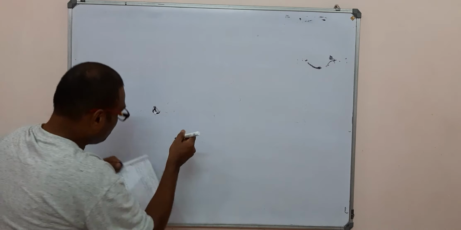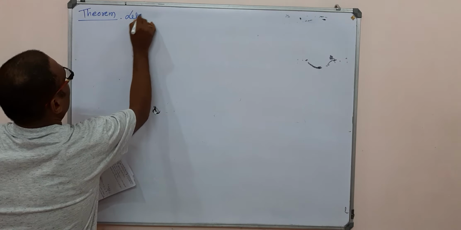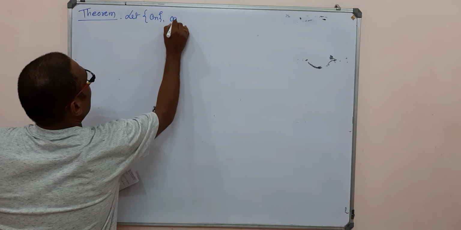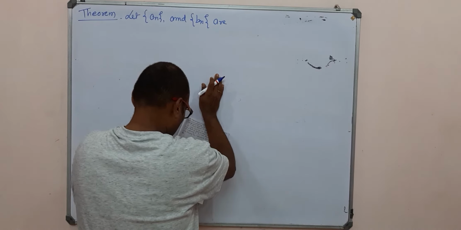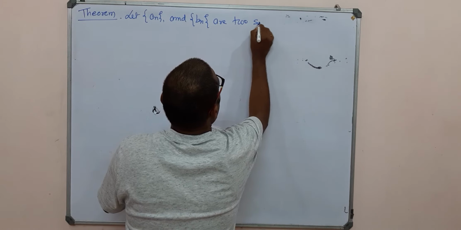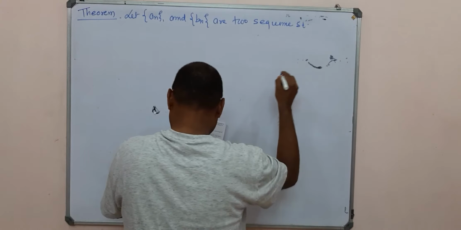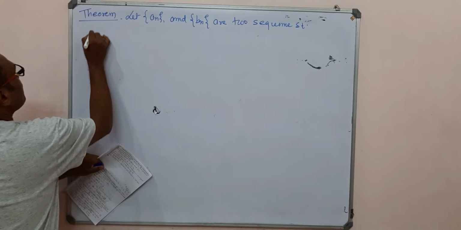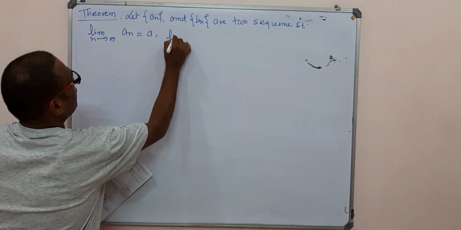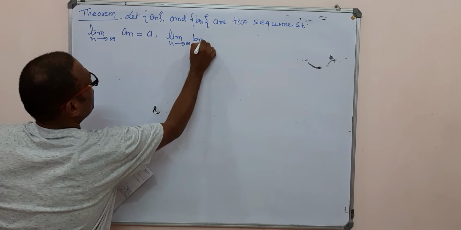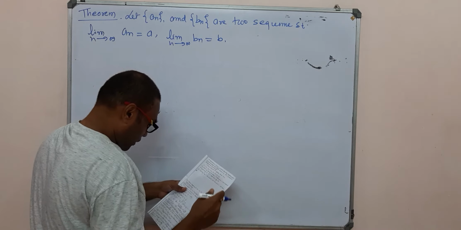Theorem: let an and bn be two sequences such that the limit as n tending to infinity of an is equal to a, and the limit as n tending to infinity of bn is equal to b, that is, a and b are the limits of the sequences.